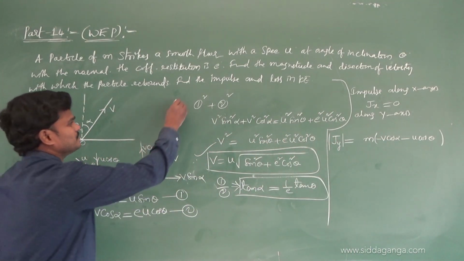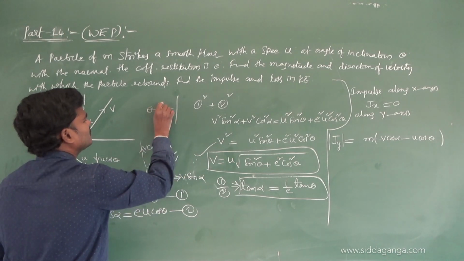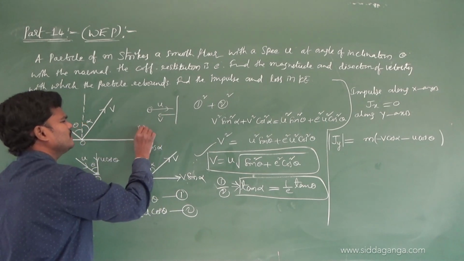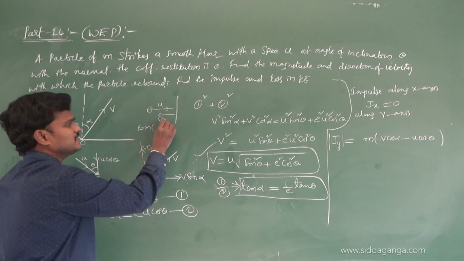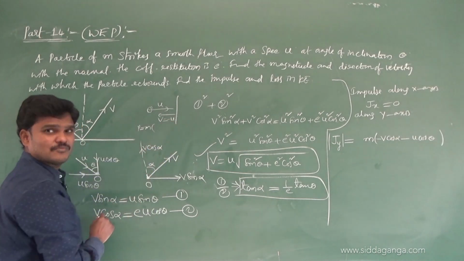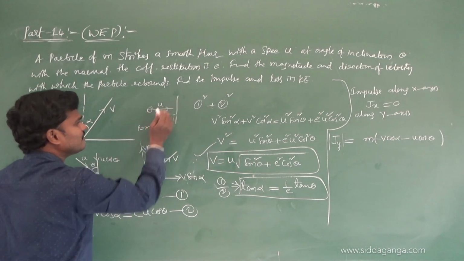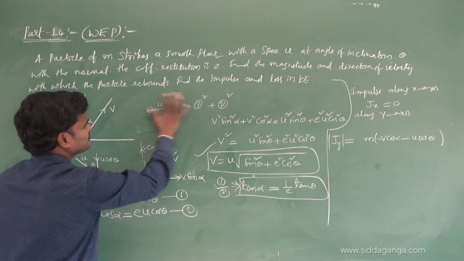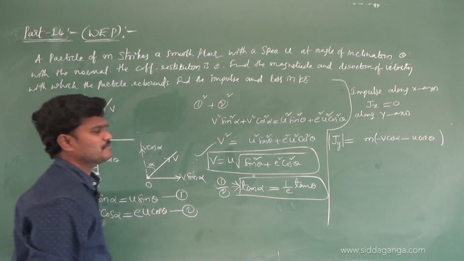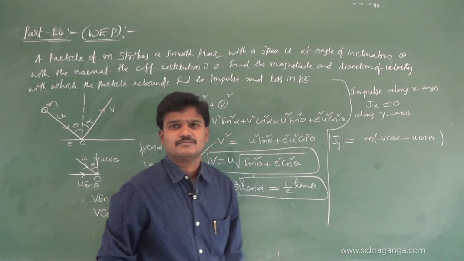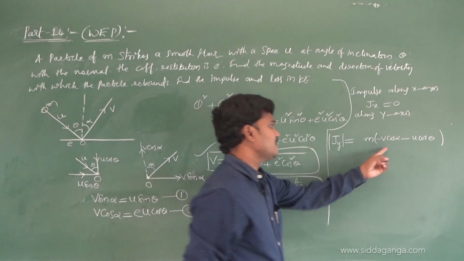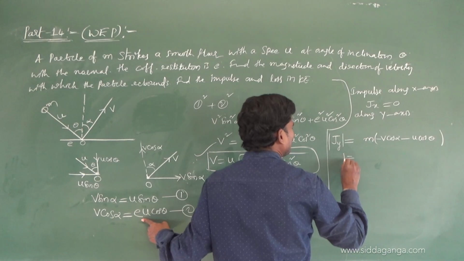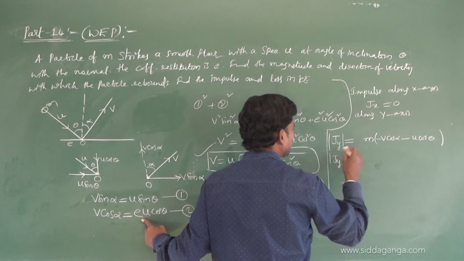You know already, if a ball hits a wall and then rebounds with some v, how will you write the momentum? M into v minus u. This v is negative or not? Minus v minus u. I think you know these things from laws of motion, basic things already covered in earlier chapters. So minus v cos alpha minus u cos theta. But v cos alpha is nothing but e u cos theta. Anyhow, I have taken the magnitude. If any confusion is there, you take the magnitude.